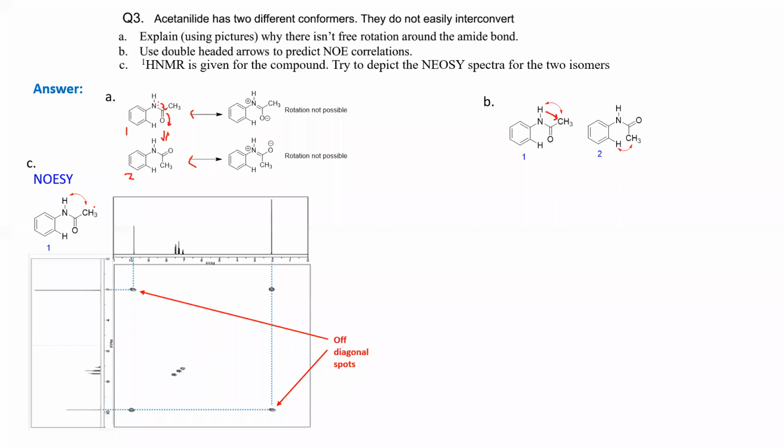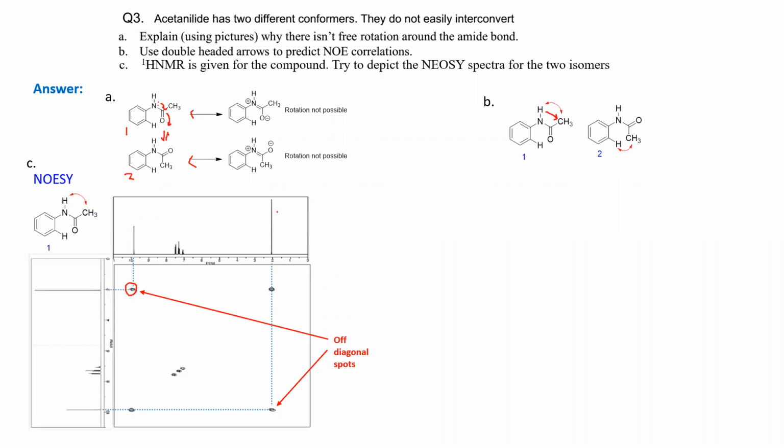So you have to take the proton from nitrogen on the x-axis, and at the same time you have to consider the proton from the methyl group on the y-axis. If you do that, you get this spot. Okay, so these are not connected, but they are close enough to have a NOESY spot. Okay, off diagonal spot.